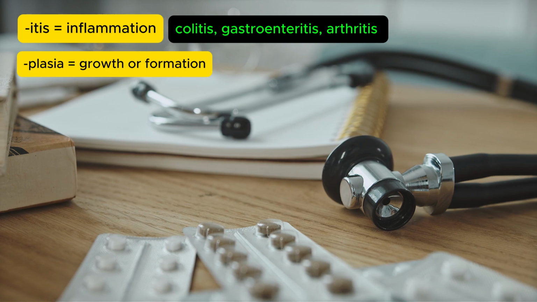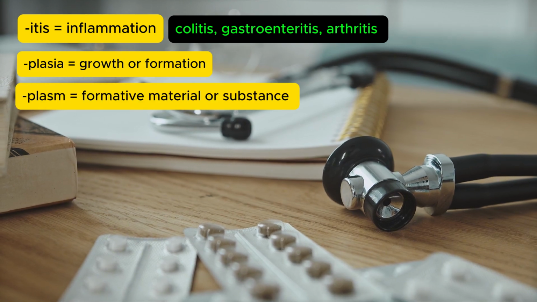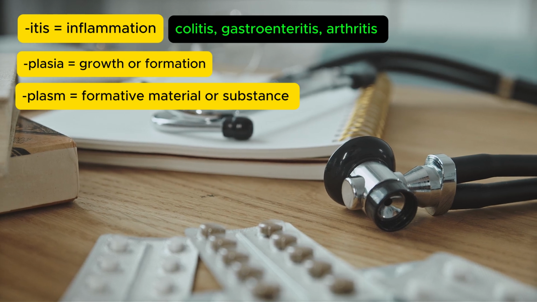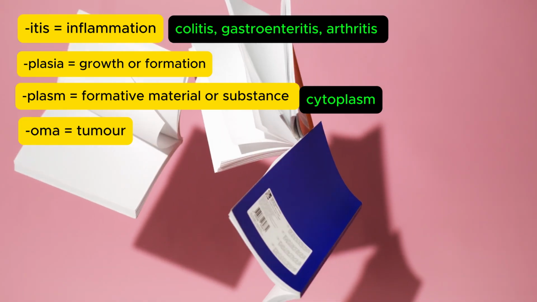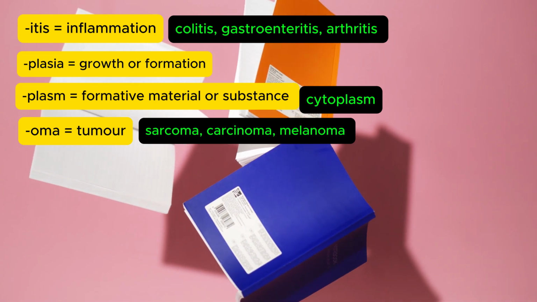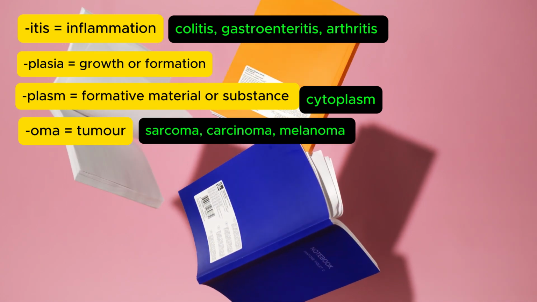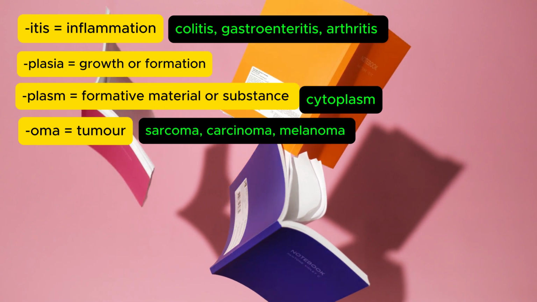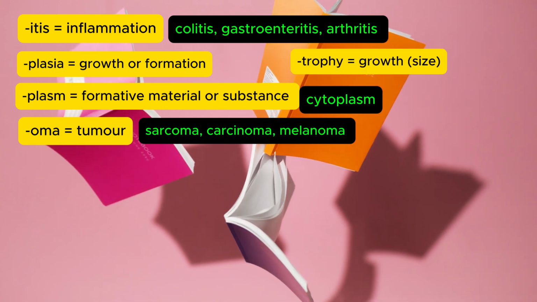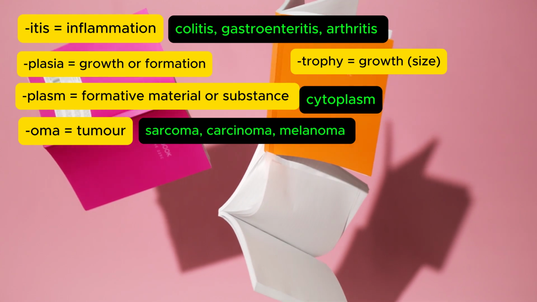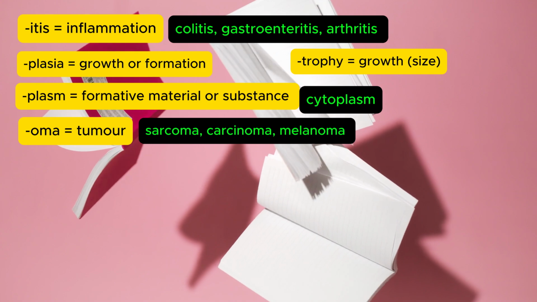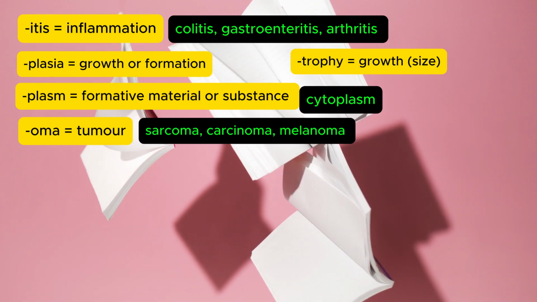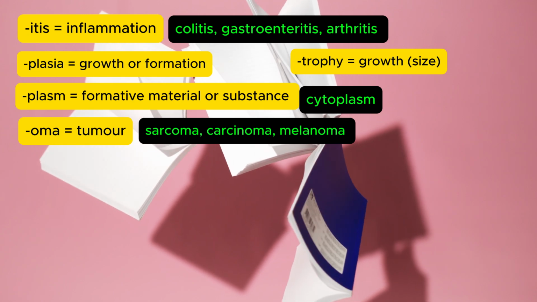Plasia means growth or formation. Plasm means formative material or substance. Cytoplasm, the substance that fills a cell. Oma means tumor: sarcoma, carcinoma, melanoma. When you see oma, think abnormal growth, often malignant. Trophy also means growth, but specifically growth in the size of existing cells, not in the number of cells. Hold on to that distinction, it comes back in a moment.